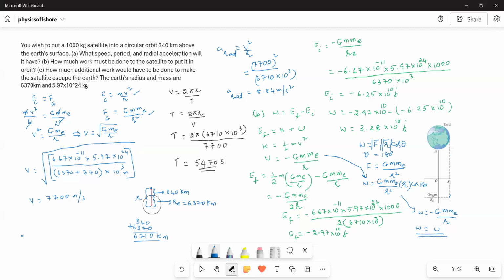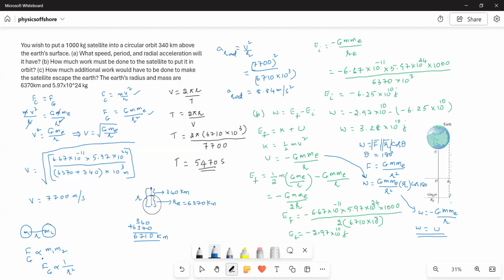According to the universal law of gravitation, for any two objects with masses M1 and M2, where R is the distance between their centers, the force of attraction is proportional to the product of the masses and inversely proportional to the square of the distance between them.